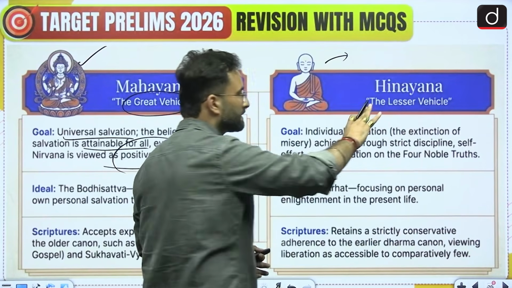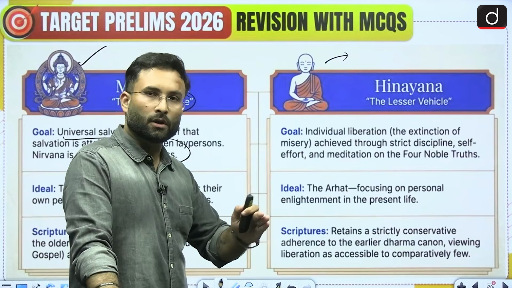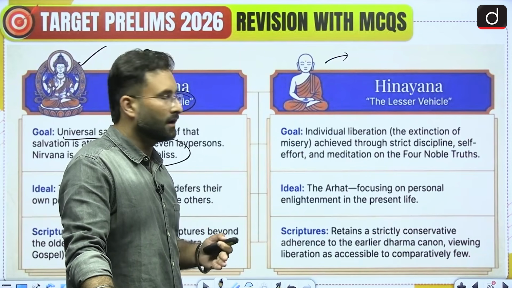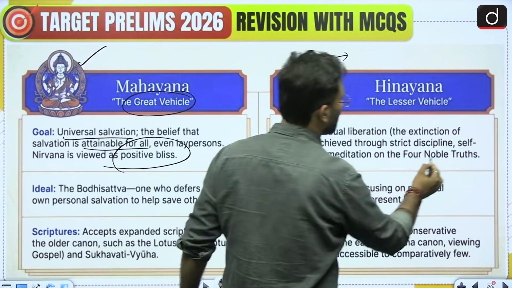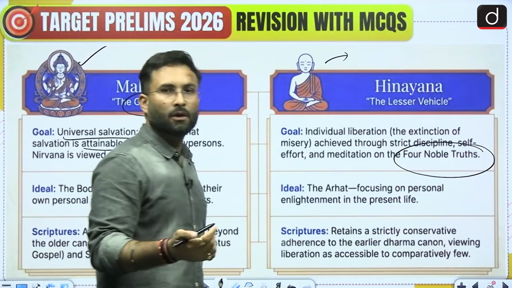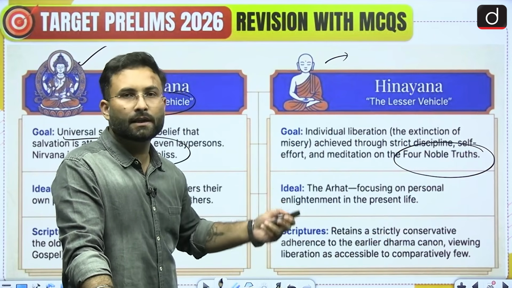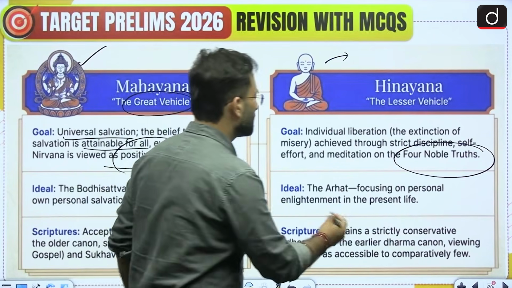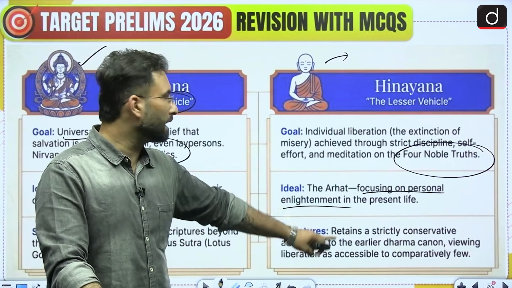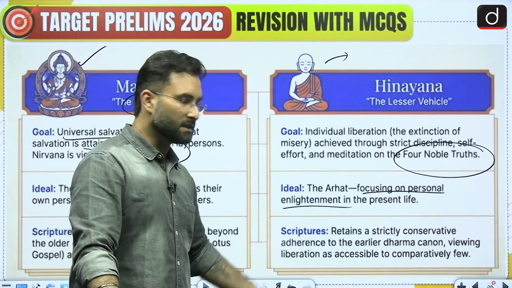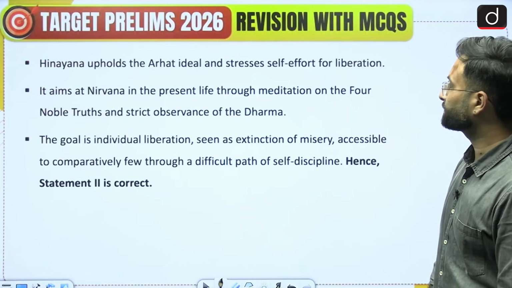Now when we talk about Hinayana, that is the lesser vehicle. Here they are focusing on individual liberation, and they say that only through a particular conduct, only through self-discipline, meditation, etc., you can go for liberation. One of the paths is the four noble truths, the eightfold path, etc. That is also part of Hinayana. Coming to the next one, that is idols. I told you that they do not focus on idols. They are mostly focusing on personal enlightenment in the present life. And scriptures, we have told you that these are the followers of the old scriptures. Coming to the explanation which we already discussed, you can go through this.